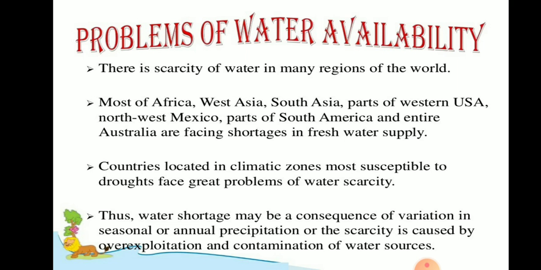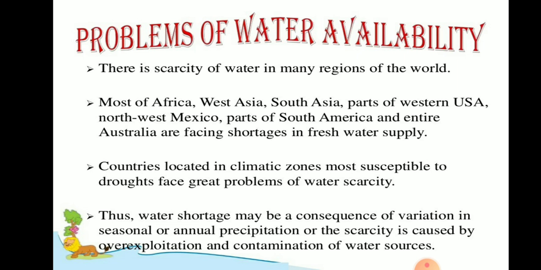Thus, water shortage may be a consequence of variation in seasonal or annual precipitation, or the scarcity is caused by overexploitation and contamination of resources. After we all know there is shortage of water everywhere in the world, that's what we know as water scarcity, then what are the causes for this?